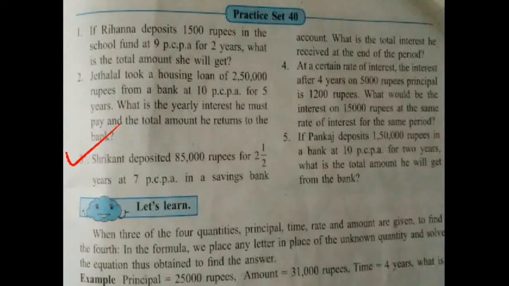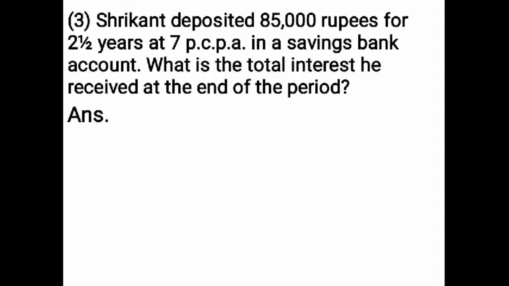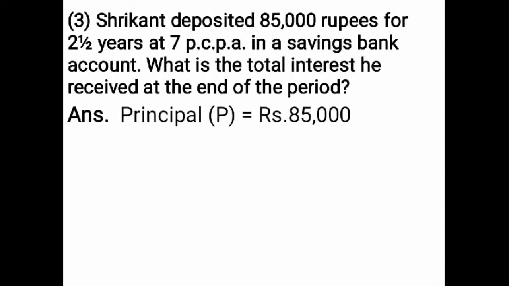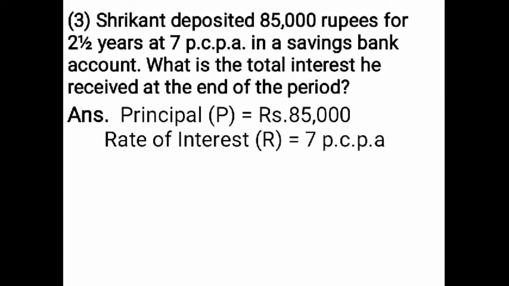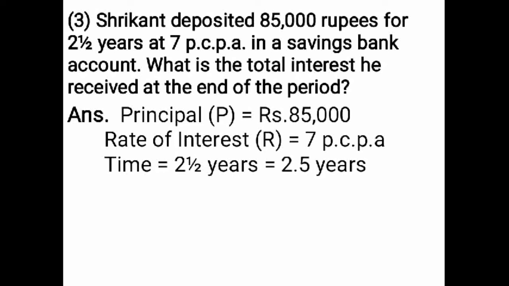What is the total interest he received at the end of the period? Principal P is given, rupees 85,000. Rate of interest R is given, 7 PCPA. Time is given, 2.5 years. 2.5 years means 2 and a half years, so you have to put decimal point 5. You have to find total interest.